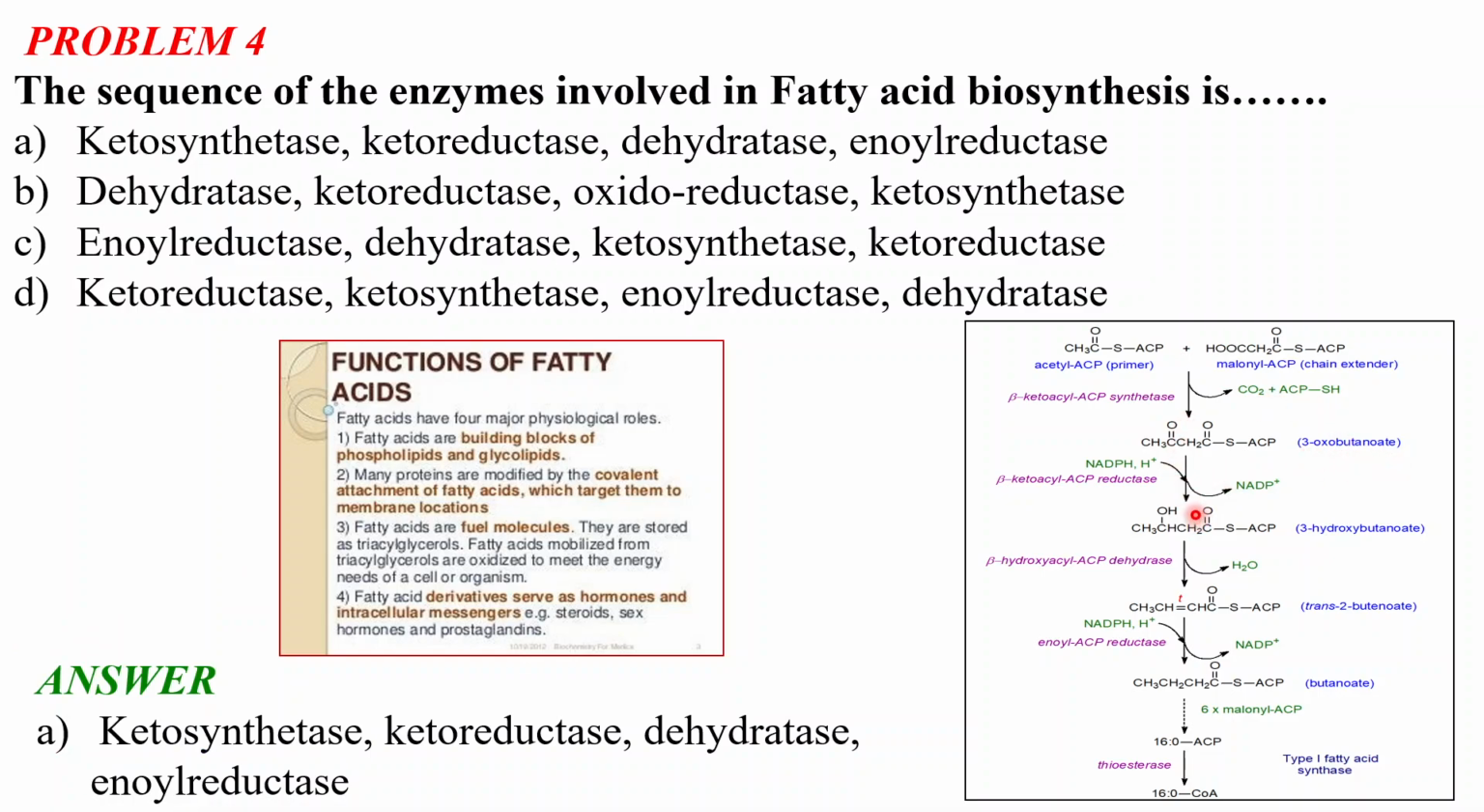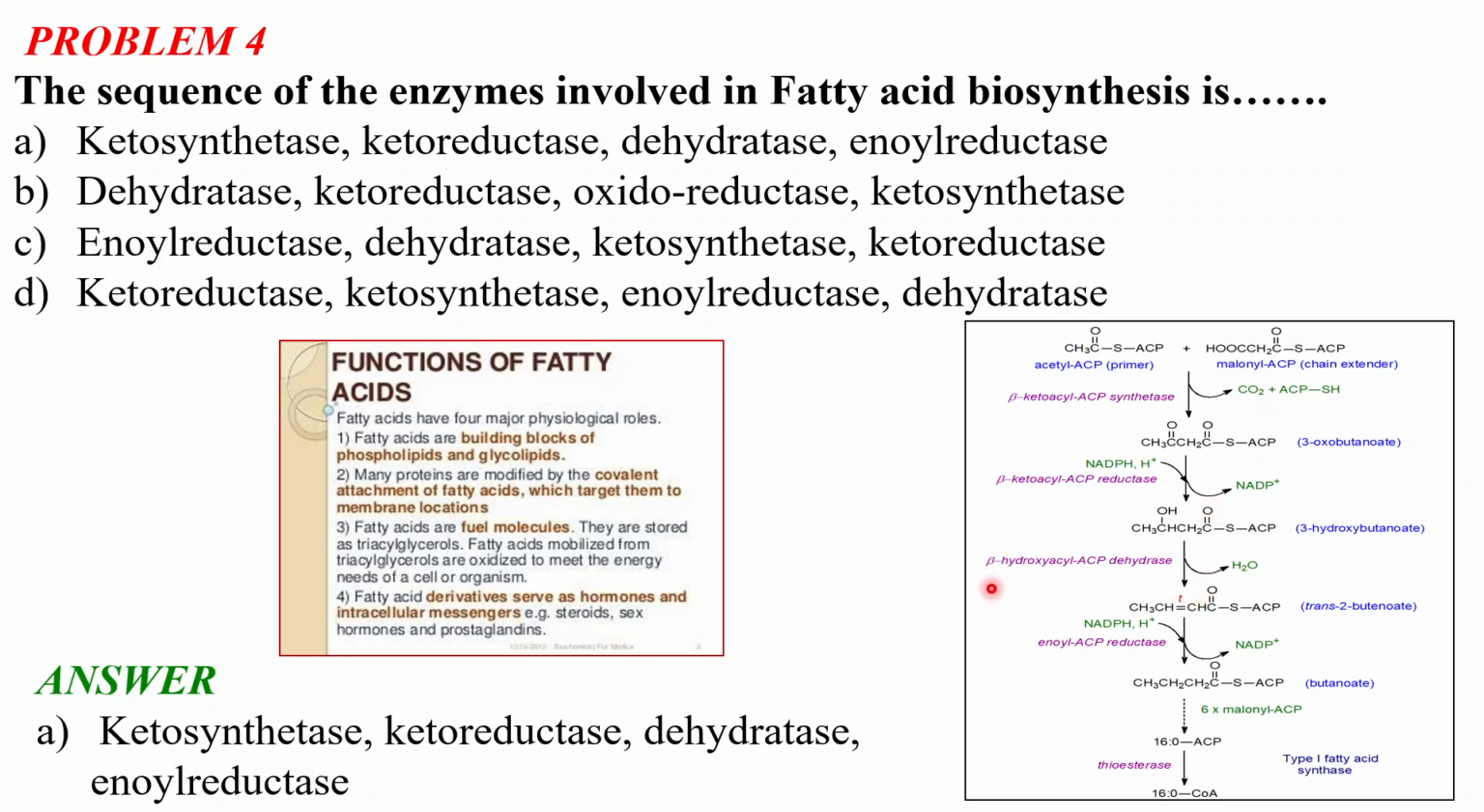For the second step, we have the beta-ketoacyl ACP reductase, which converts 3-oxobutanoate to 3-hydroxybutanoate. This carbonyl group which is present here is reduced to a CHOH group, that is the alcohol group. For this, the enzyme ketoreductase is involved in the second step. In this step, one NADPH molecule is converted to NADP plus, and it helps in the transfer of hydride to this ketonic group. So we have this hydroxyl group from this ketone.